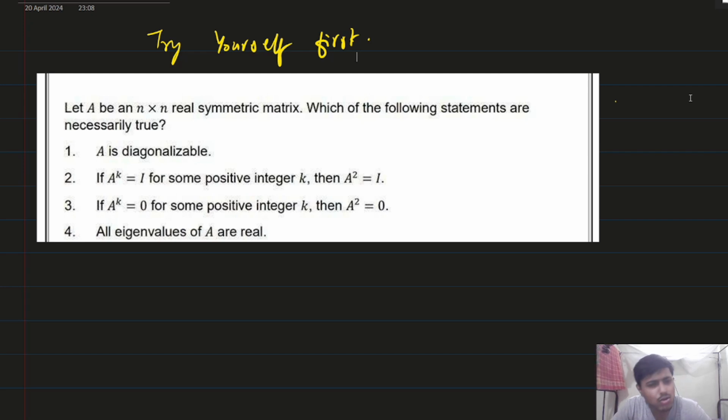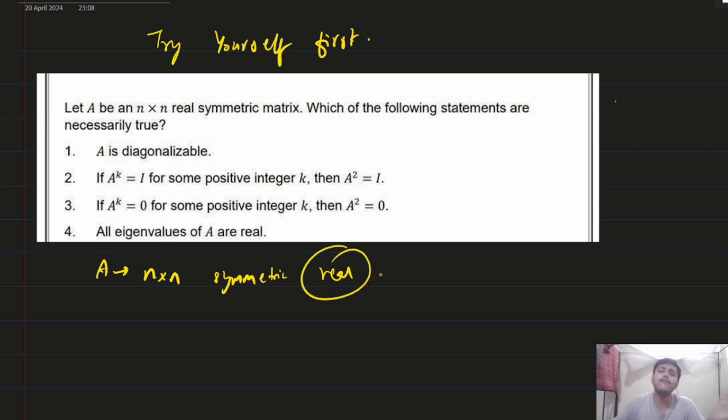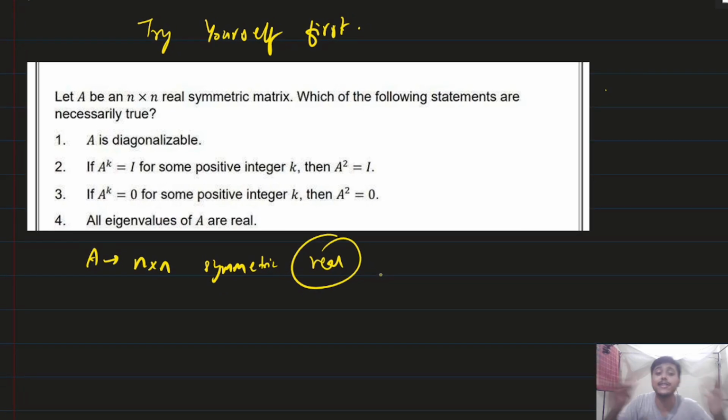So here in the question it is just given that A be a n cross n symmetric matrix. Real symmetric matrix. Now we have to think which of the following are necessarily true. So if you know the property about real symmetric matrix, then you can directly take the first option and the fourth option. All eigenvalues of a real symmetric matrix are always real.